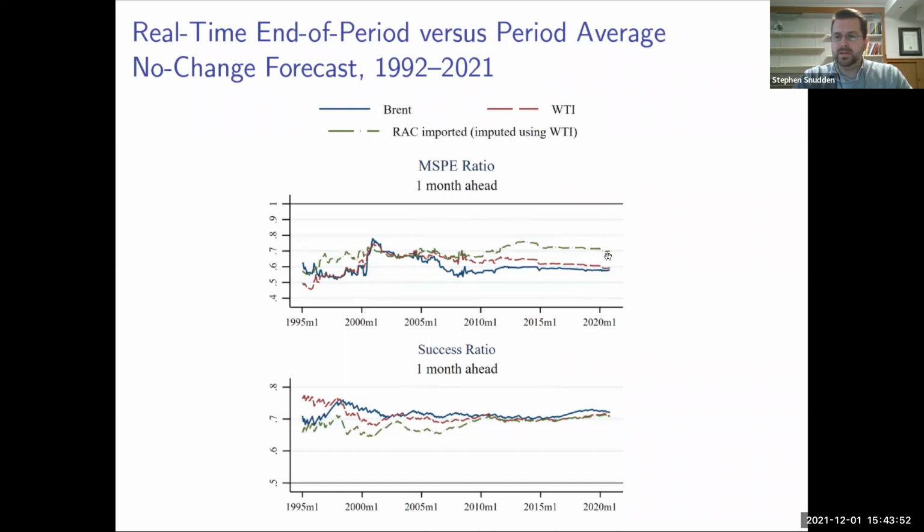So we can immediately see that the end of period no change benchmark is a much more stringent, a higher benchmark to meet, which may be surprising because the real price of crude oil isn't exactly considered to be easy to forecast. So how can our models rise to this more stringent benchmark?